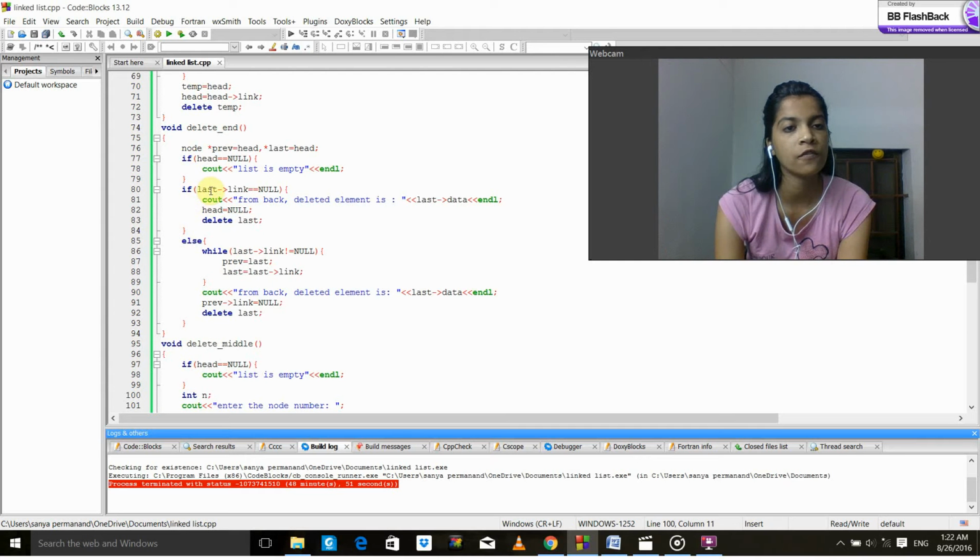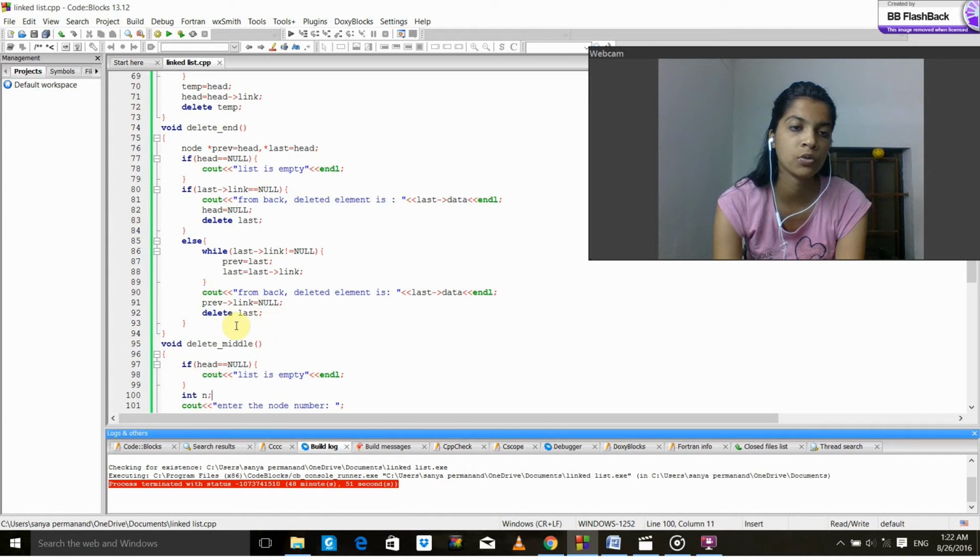If these both conditions are not true, then the else condition will work, and while last of link is not equal to null will be checked. If it's true, then prev will be equal to last, and last will be equal to last of link. And when it is not true, then it will be printed cout from back deleted element as last of data, enter.